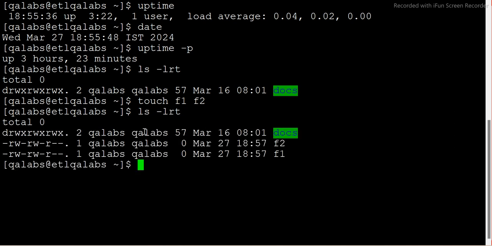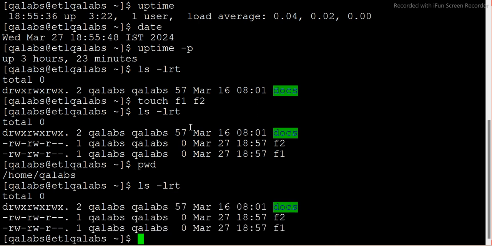Now if you see here, this is the permission, right? The first one is basically the ordinary kind of file. From the second character onward, read, write, and execute are not there.